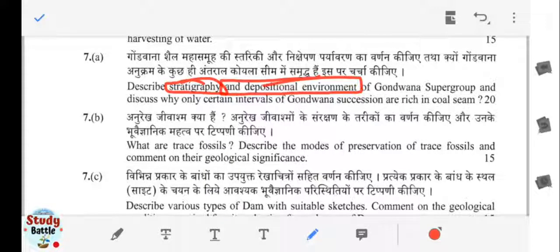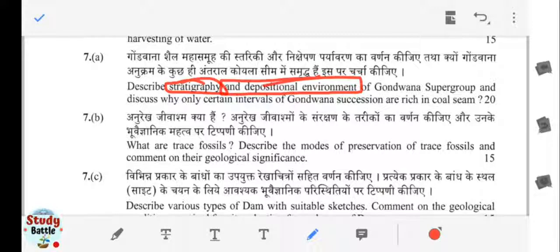So this is the topic you have to discuss in detail from the stratigraphical point of view and the depositional environment, as well as why such intervals exist. The Gondwana succession is not rich in coal at all times, only in a different set of patterns, so why at one place and time has the succession taken place, not all over the Gondwana Supergroup.